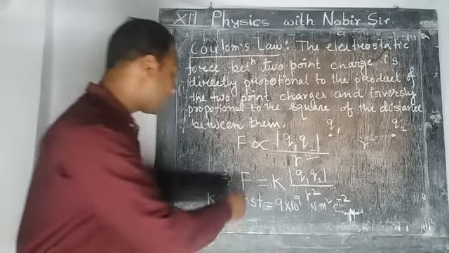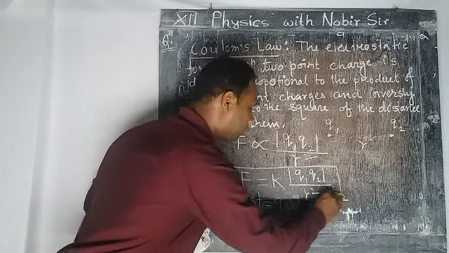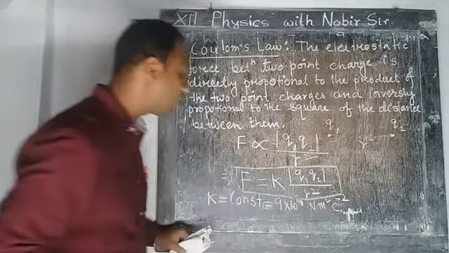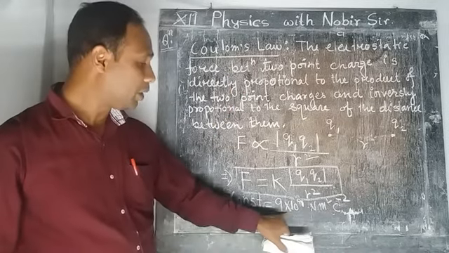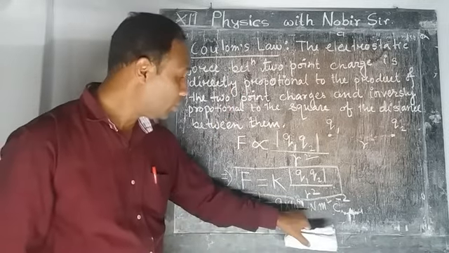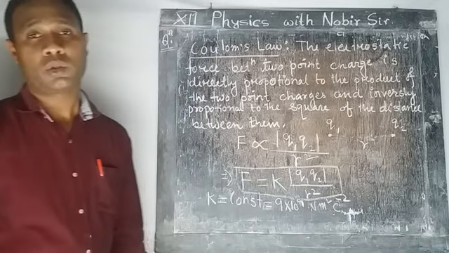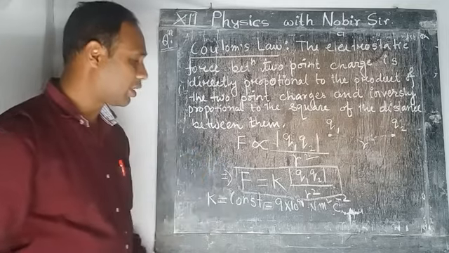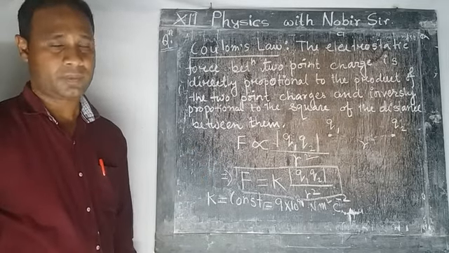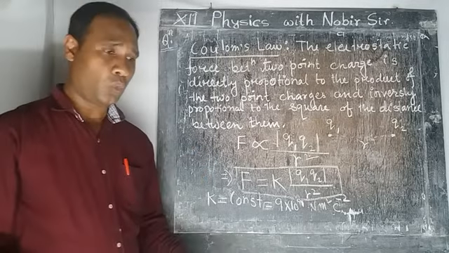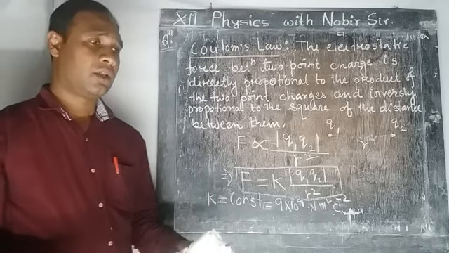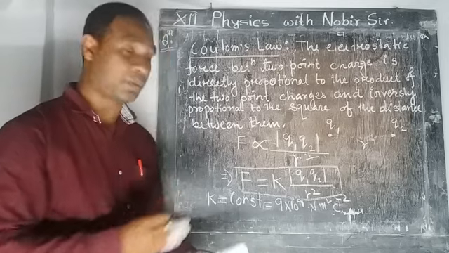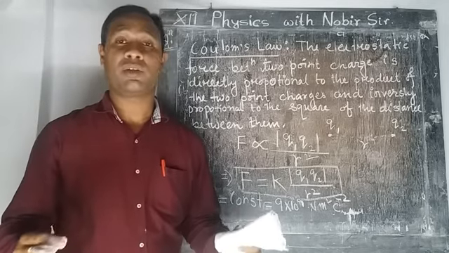So this is Coulomb's law in simplest form. Here K has the value 9 into 10 to the power 9 Newton meter square per Coulomb square. Now this is the mathematical expression of Coulomb's law. From this expression we can define the definition of 1 Coulomb charge.